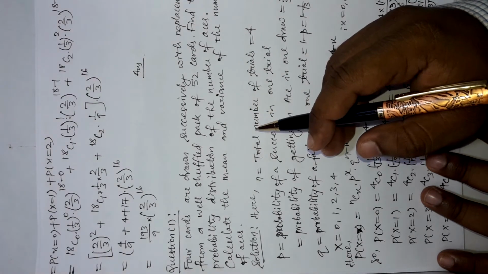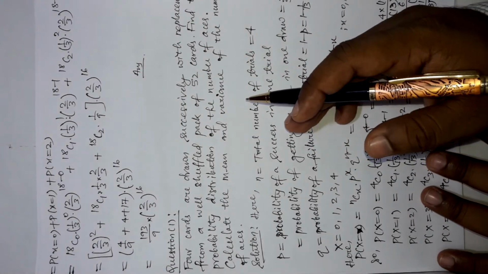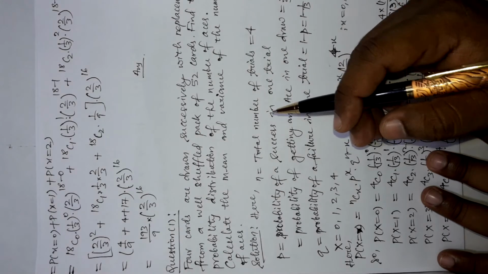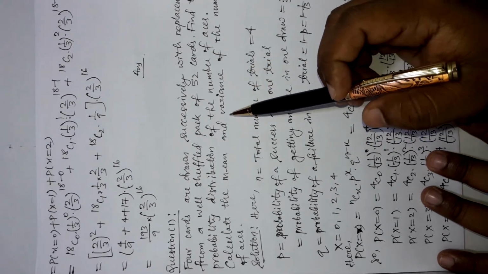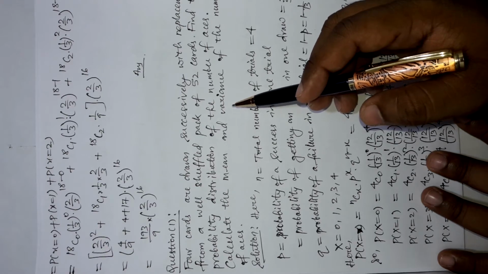But if it is without replacement, then in the second and further draws the sample size reduces, and that hampers. In that case definitely we are not going to use binomial distribution, because here the chances of success and failure do not remain the same.